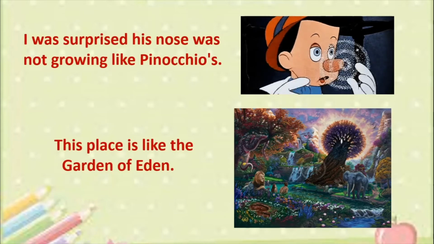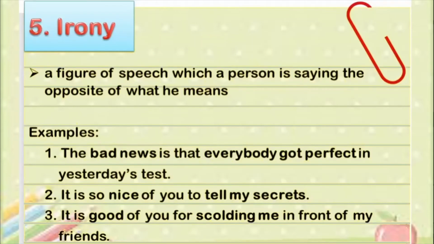Alright, come on, let's move on and go to the next figure of speech, that is irony. This is the third figure of speech that we are doing today, irony. It is a figure of speech in which a person is saying the opposite of what they mean. For example, this happens very often at home. When you hold something in your hand and you ask your mother, where should I keep this?